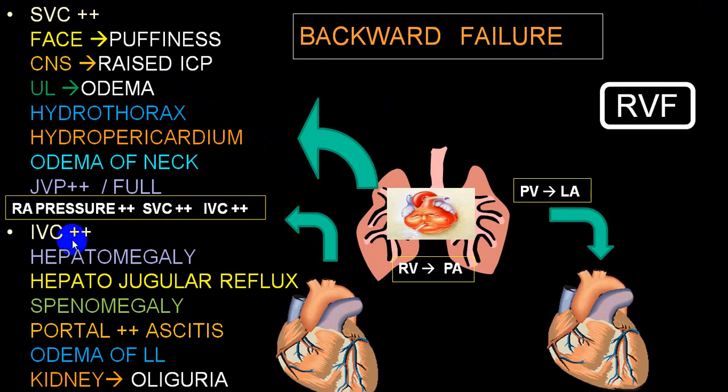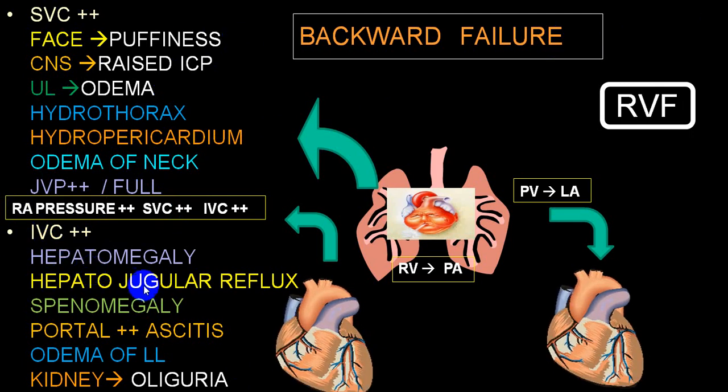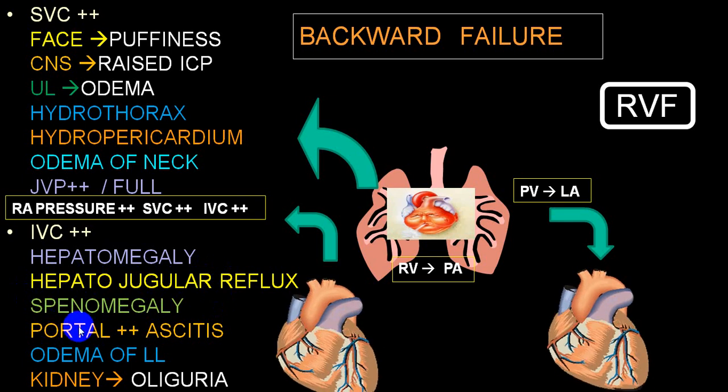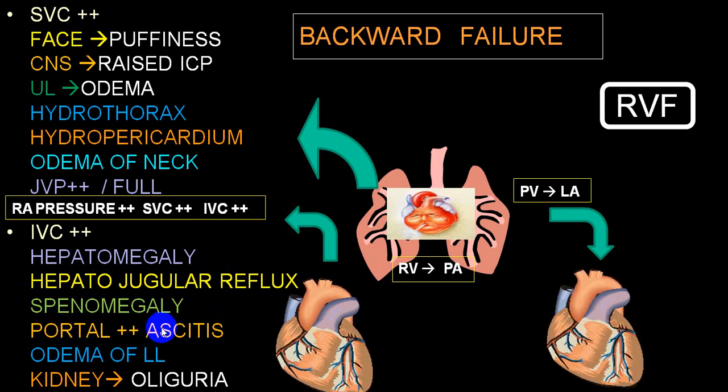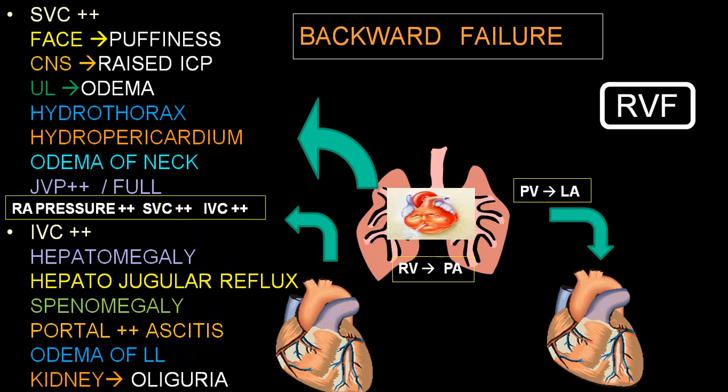While because of the inferior vena cava, hepatomegaly, hepatojugular reflux will be positive, splenomegaly, portal hypertension, ascites, edema of the lower limb. The kidney will also have oliguria.